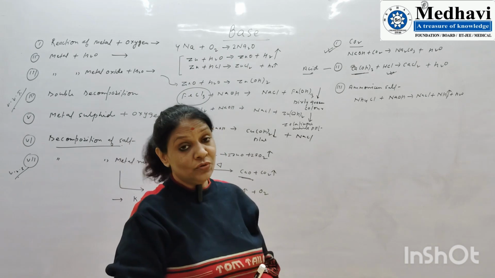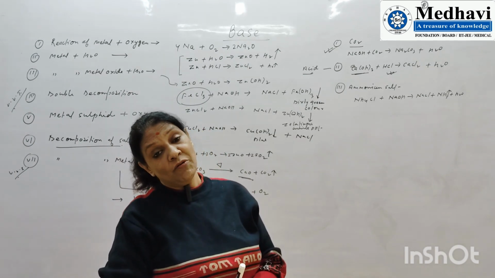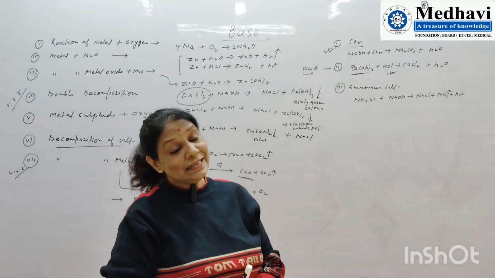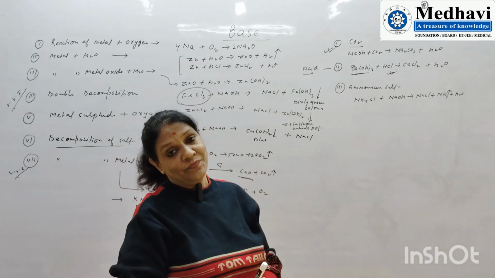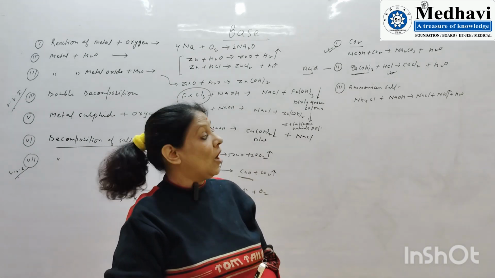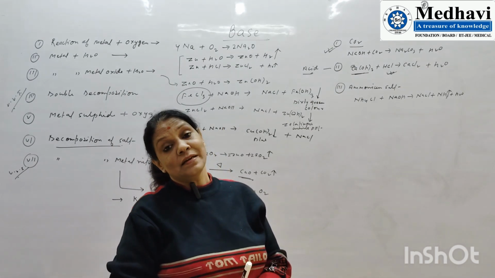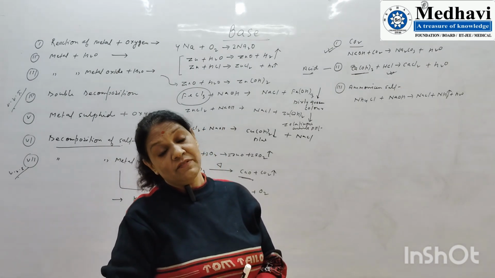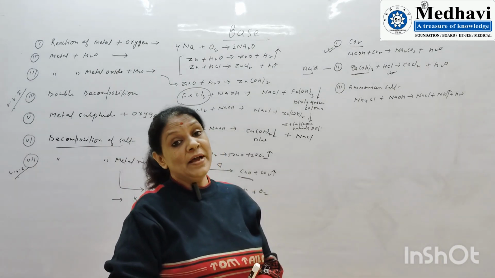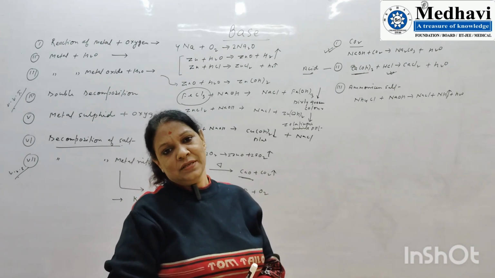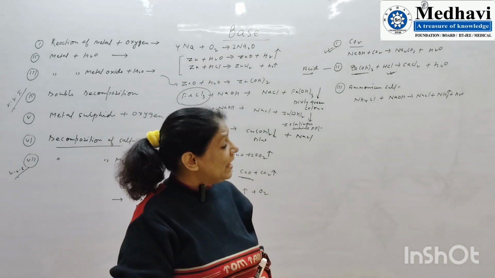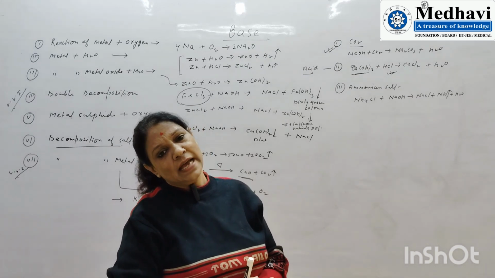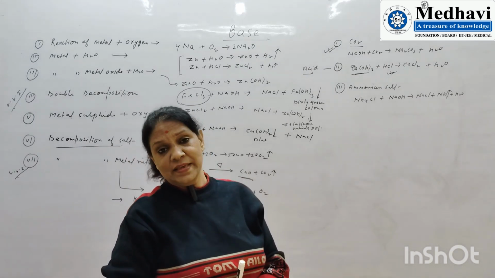How will we test CO2? When a given compound produces a gas, and that gas turns lime water milky, it is the test of carbon dioxide. Ammonia test: when bases are reacted with a given compound, a pungent smell is produced. So in one way, these reactions are used as properties of the bases.